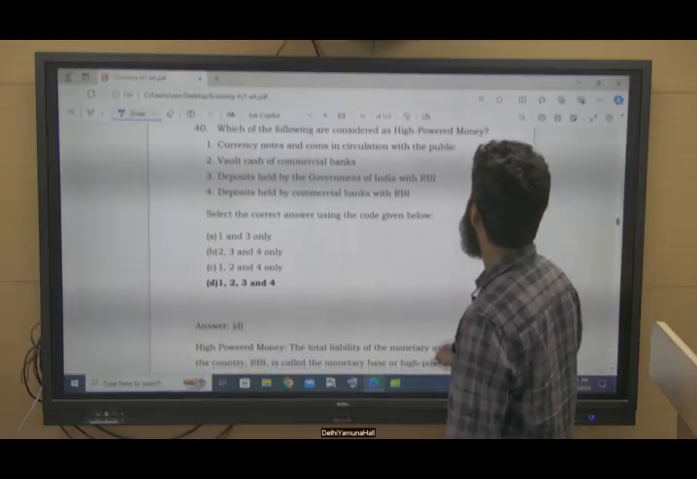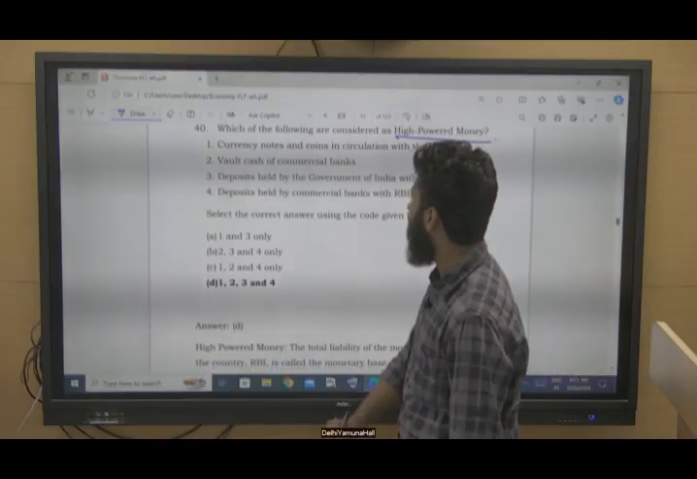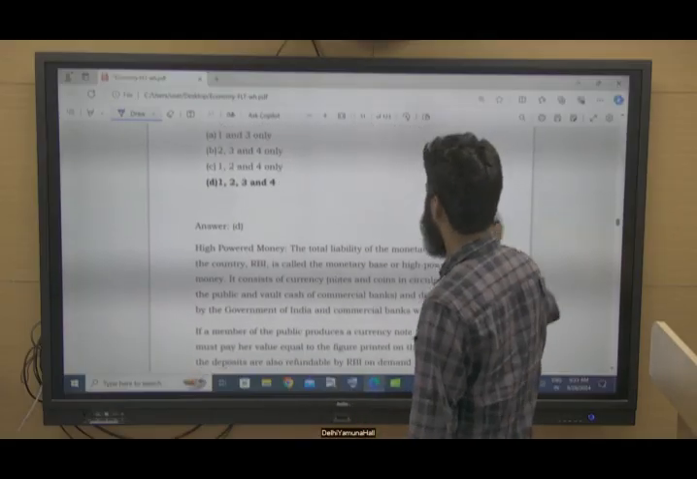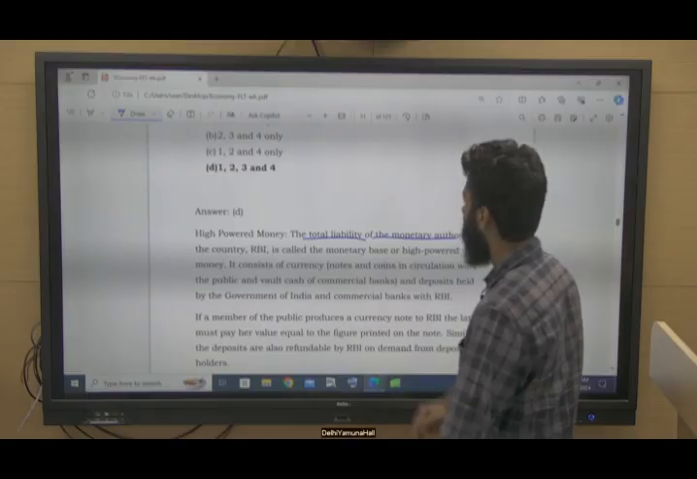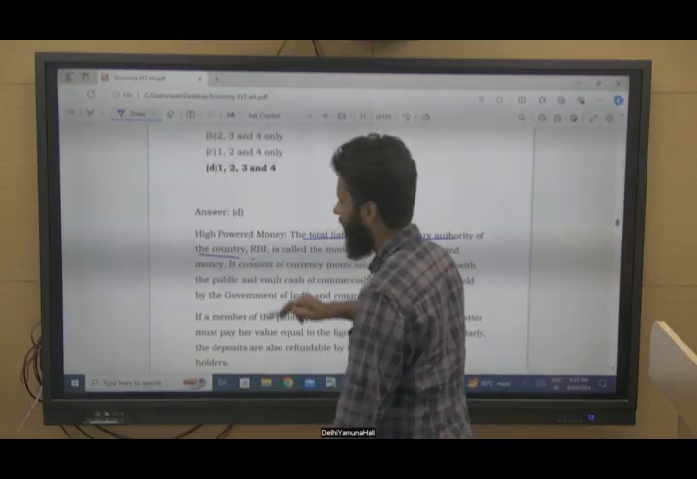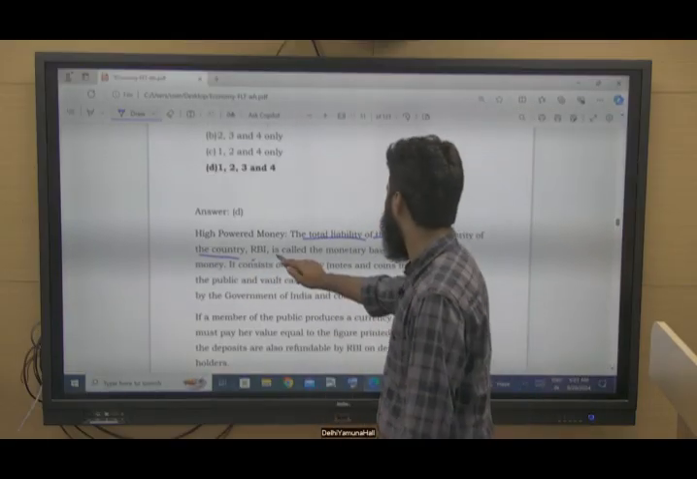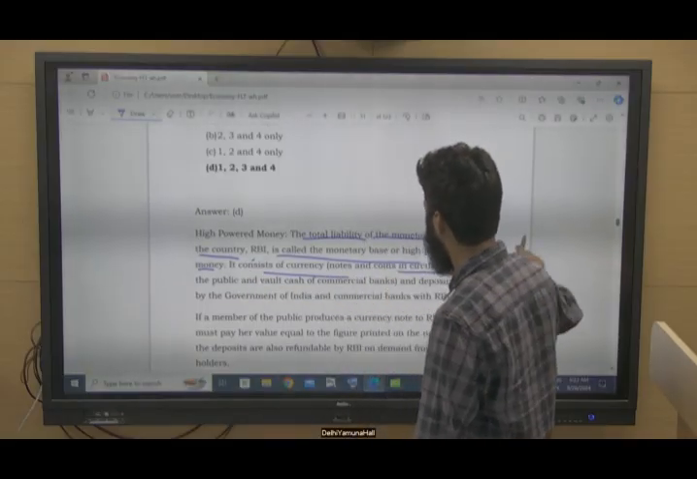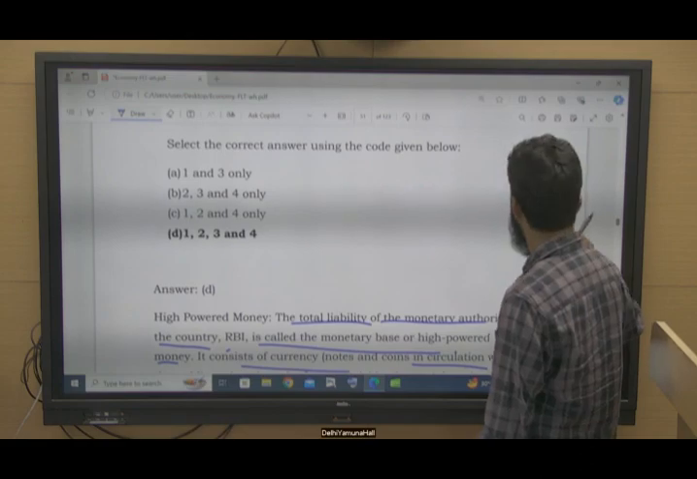Which of the following are considered as high-powered money? Now see, what is high-powered money? The total liability of the monetary authority of the country, RBI. So total deposits and all is called the monetary base or high-powered money. It consists of currency, notes and coins that we can see here.